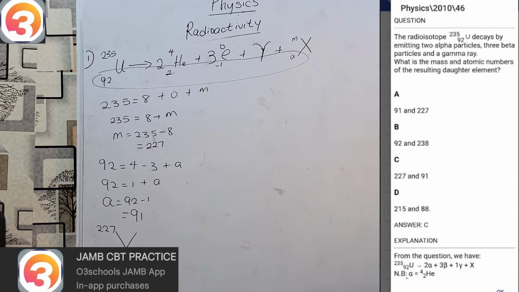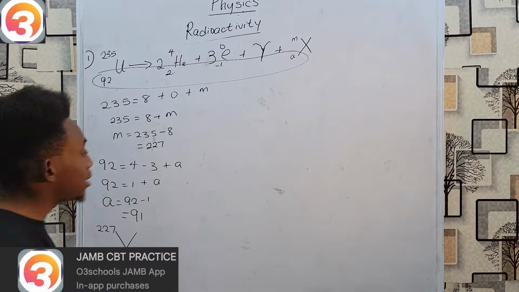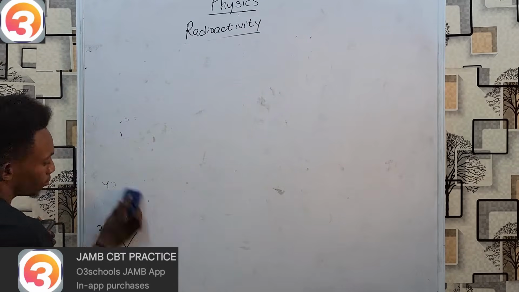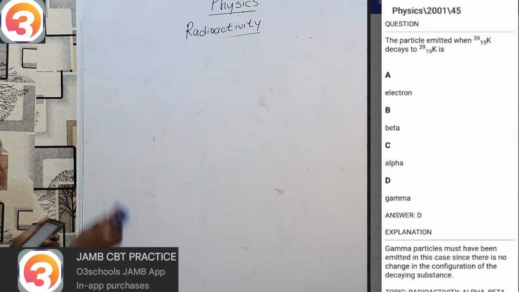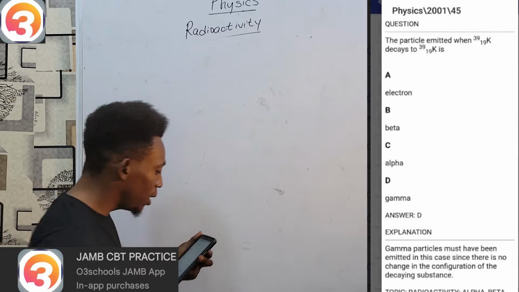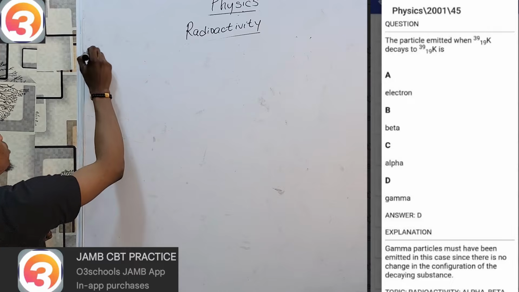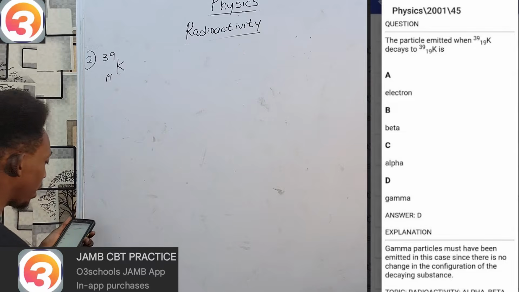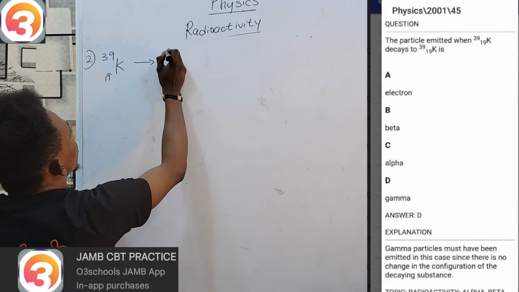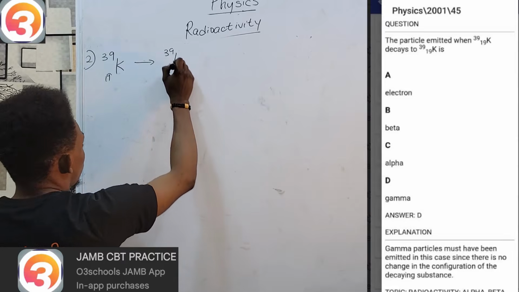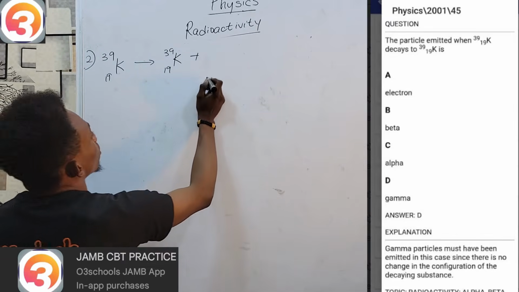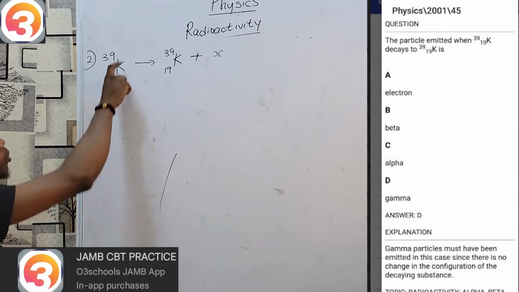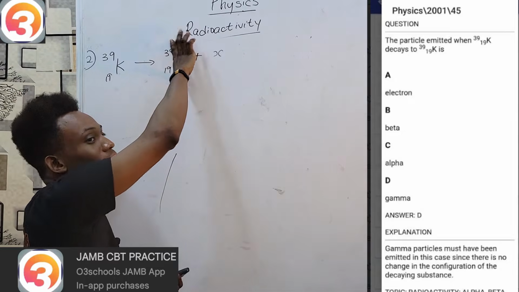Next, let's take a look at the year 2001 on a very similar question. Year 2001, question number 45. In this case, we are asked for the particle emitted when potassium-39 with atomic number 19 decays to potassium-39 with atomic number 19. Think about it. What can this element give out such that it remains exactly the same?